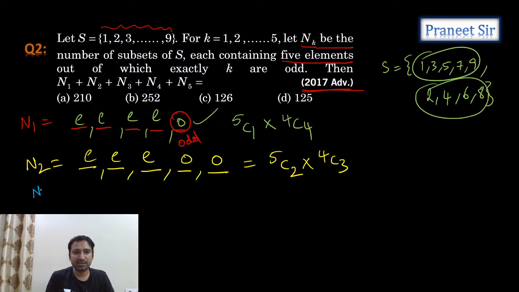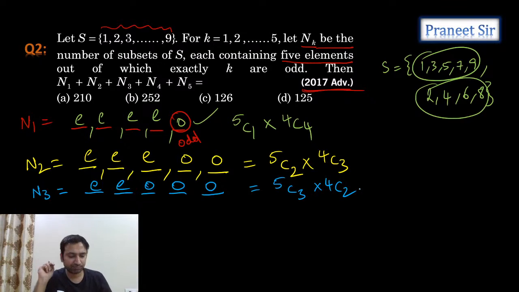Let's calculate N3 here. Again we need to select 5 numbers, but out of these 5 numbers, 3 numbers are odd and 2 numbers are even. So tell me, how many ways? Same thing: 5C3 into 4C2. Clear? And then in the same way we can calculate N4 also.